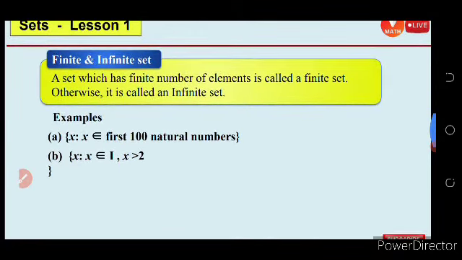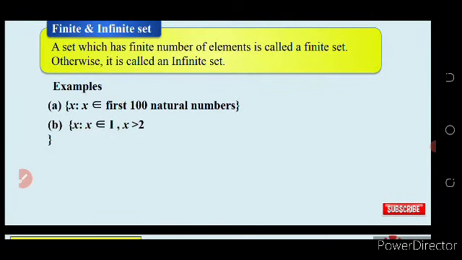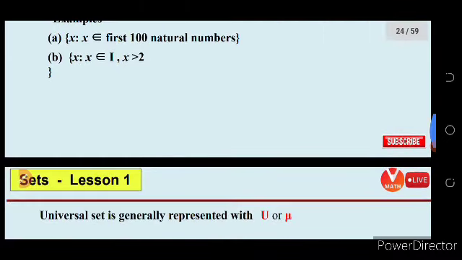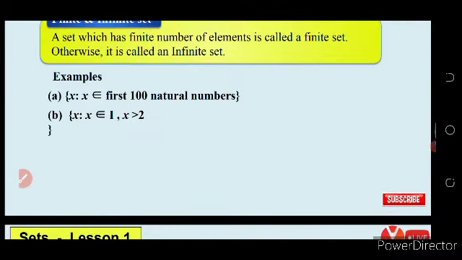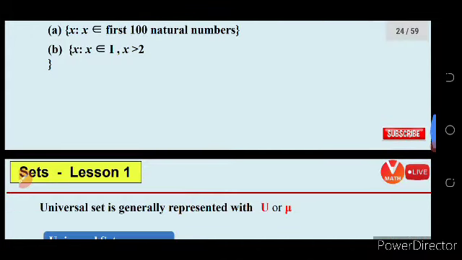Then come to finite and infinite sets. A set which has a finite number of elements is called a finite set, and a set with an infinite number of elements is an infinite set. So x such that x belongs to the first 100 natural numbers is an example of a finite set. And the second one, x such that x belongs to integers and x less than 2, is an example of an infinite set. First A is the finite example and secondly infinite.